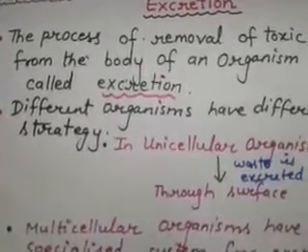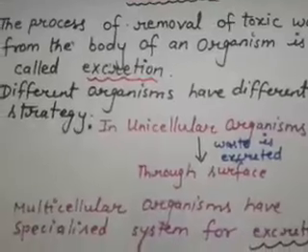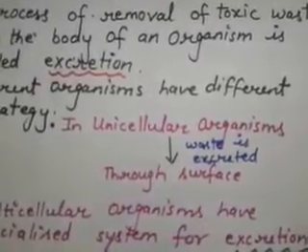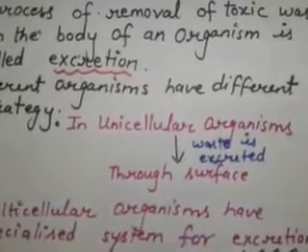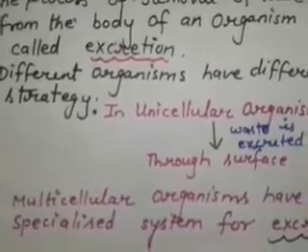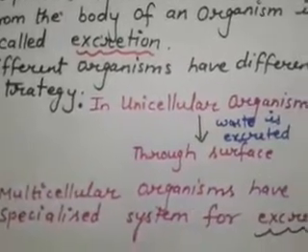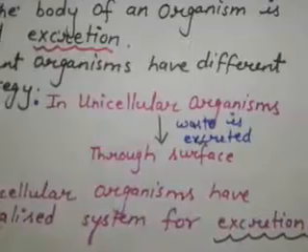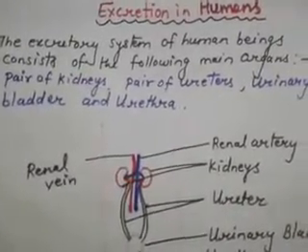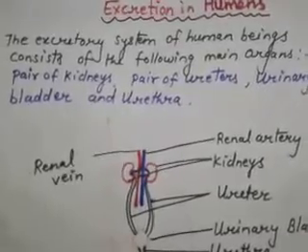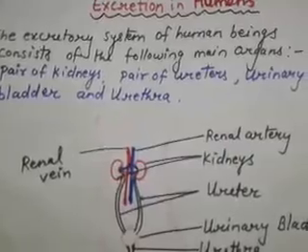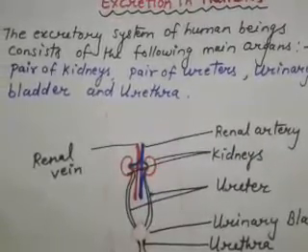Students, different organisms have different strategies. In unicellular organisms like amoeba, waste is excreted through the surface. But multicellular organisms have a specialized system for excretion. Now, excretion in humans. The excretory system of human beings consists of the following main organs: a pair of kidneys, a pair of ureters, urinary bladder and urethra.